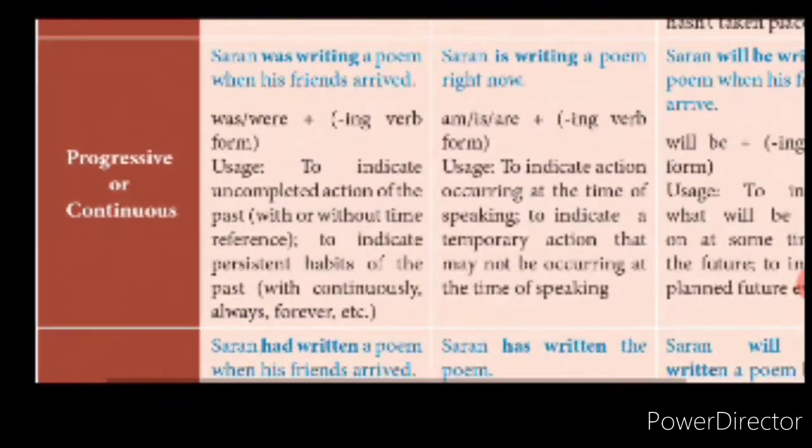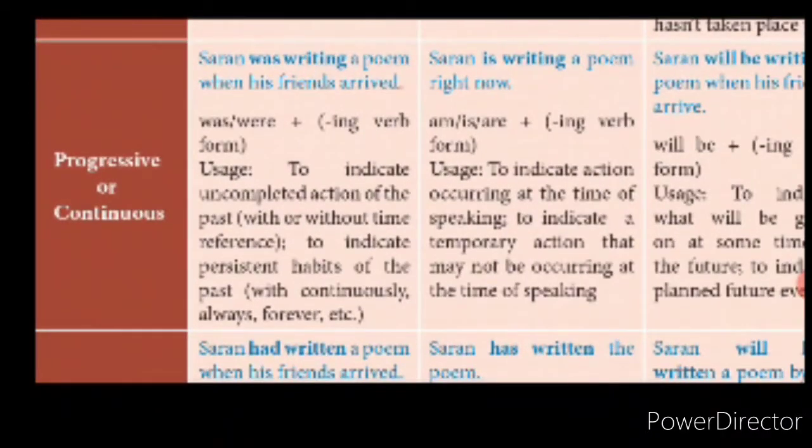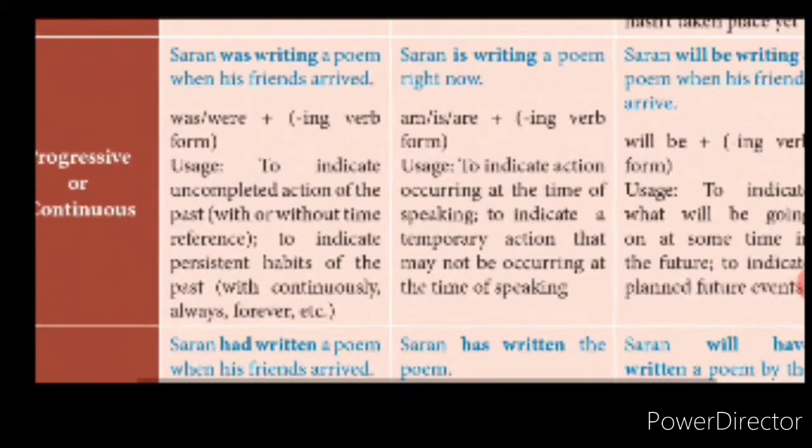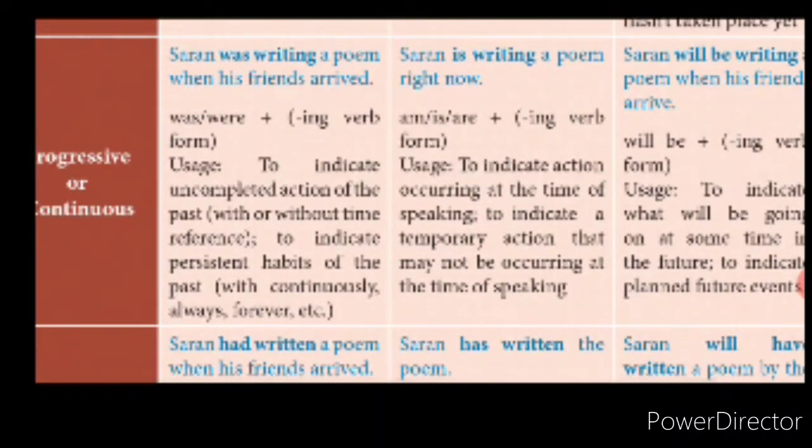continuous. The center block is for present tense. Left side of it is for past tense, right side of it is for future. Okay, we will start with the center block. Present continuous tense, or present progressive tense. Sharon is writing a poem right now. Okay, right now or here or in the paper, that and all doesn't matter at all.